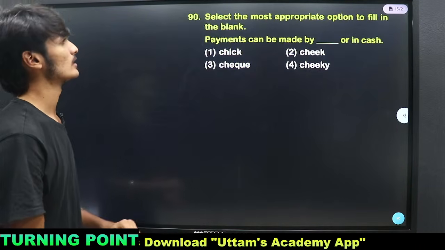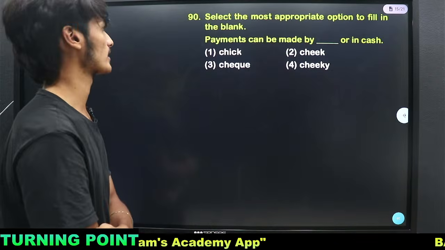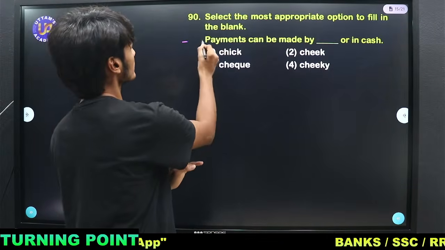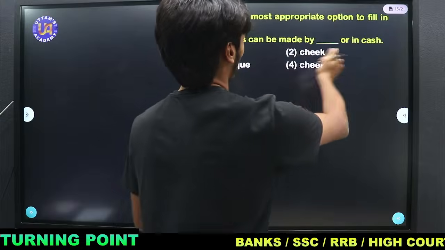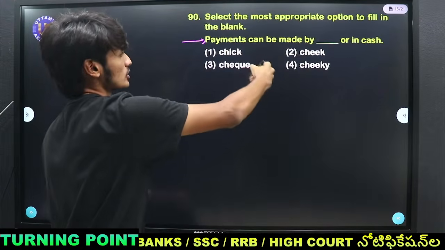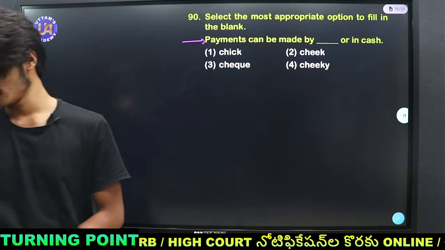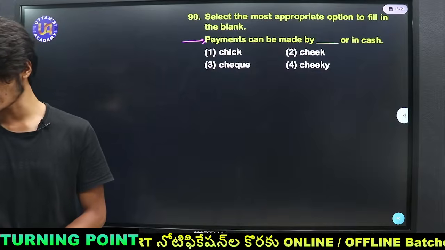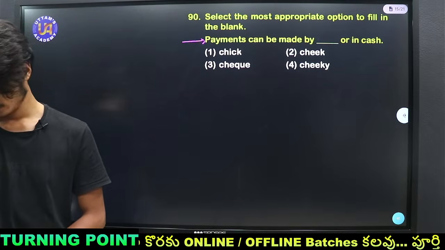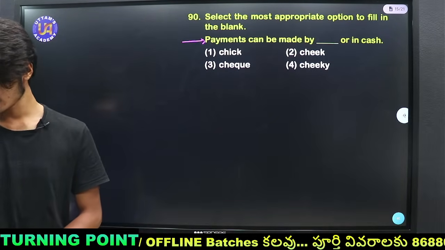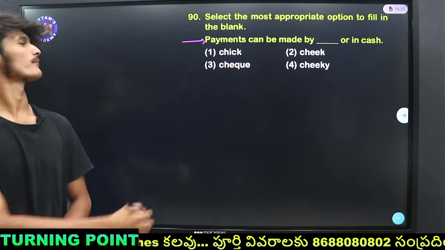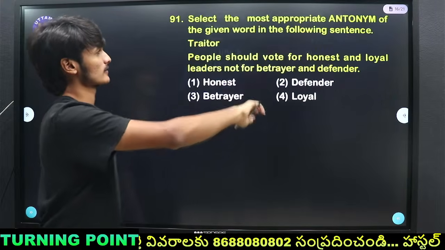Then we have the most appropriate option to fill in the blank. Payments can be made by dash or in cash. Check, or cheeky. Even first class students can answer this. Yes, 3, check, yes. So the right answer is check.